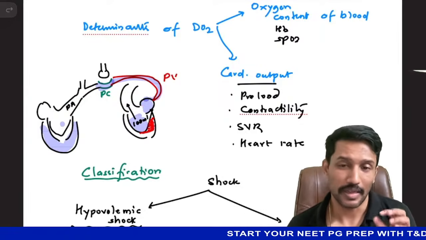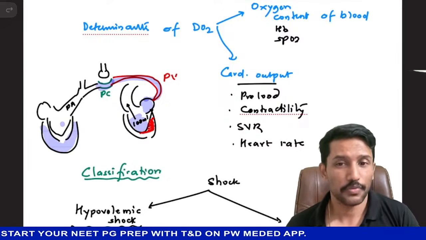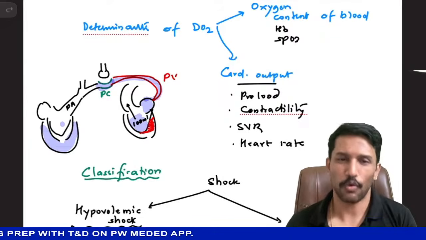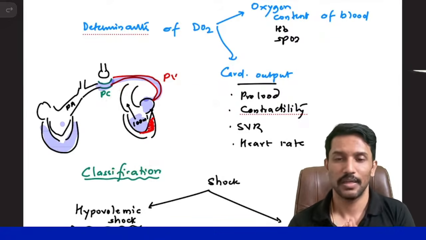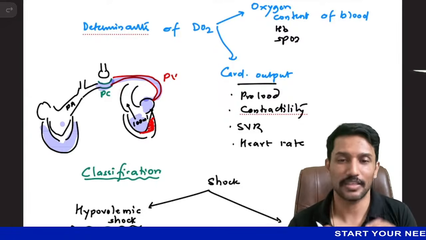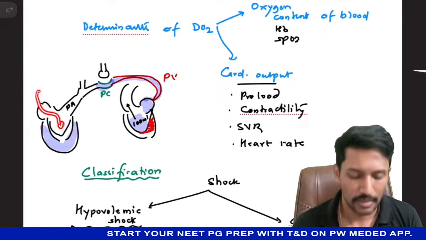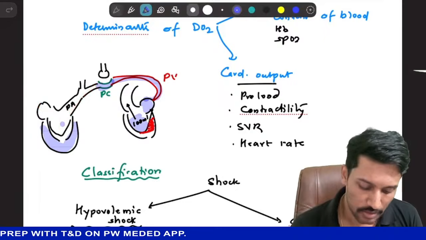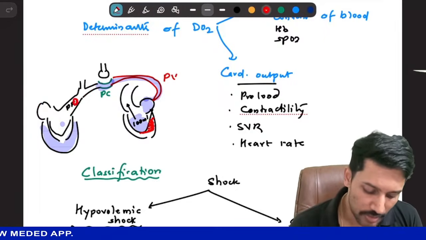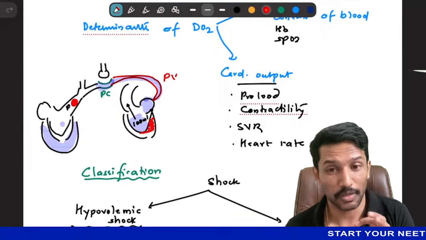Same thing can happen in constrictive pericarditis, restrictive cardiomyopathy. In all these cases, we will call it obstructive shock. Blood volume is fine, left ventricular contractility is fine, heart rate is fine, but blood is not getting filled into the right side. It is not entering the right side. Or sometimes what happens is blood enters the right side, but then it is not able to go to the lungs because there is a massive clot sitting in the pulmonary artery. So if there is a massive clot sitting in the pulmonary artery, we call it pulmonary embolism.